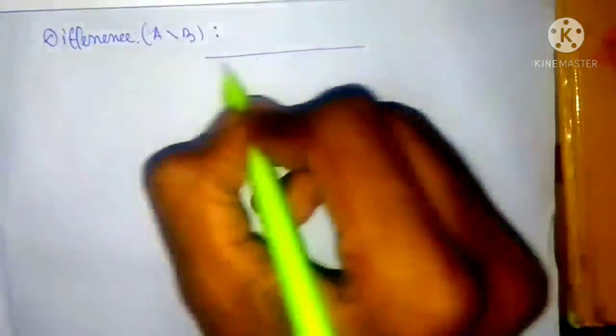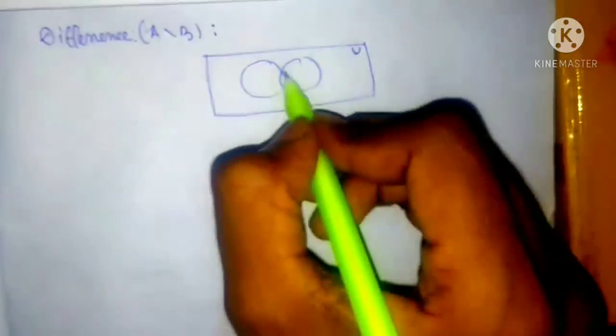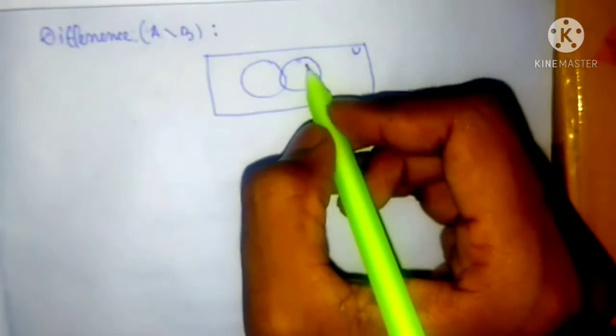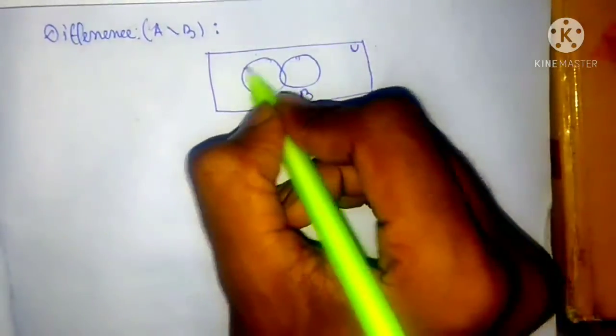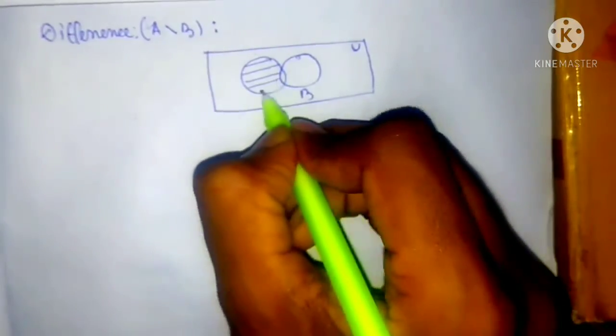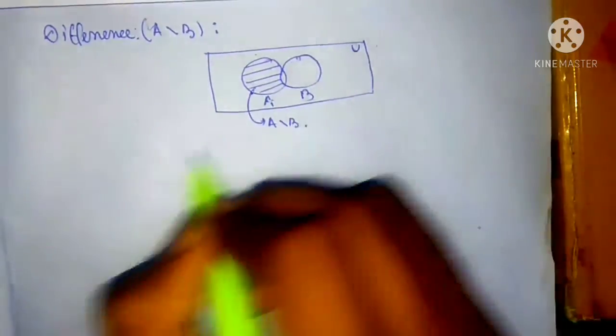Friends, so the difference between two sets in a Venn diagram, that's like the universal set, A, B, from A exclude B, that's like this. That particular portion is A minus B.